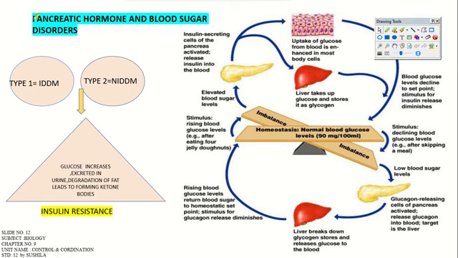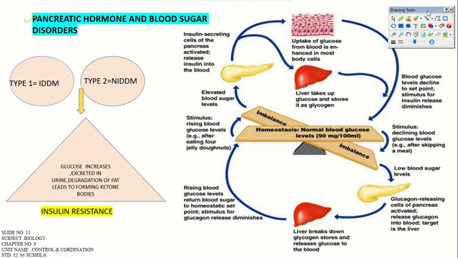Here on our screen you can see the pancreatic hormones and blood glucose disorder. What happens during the regulation of the pancreatic hormone and the blood sugar level? Suppose we are taking some sort of food for getting energy for the body, at that time it absorbs glucose.